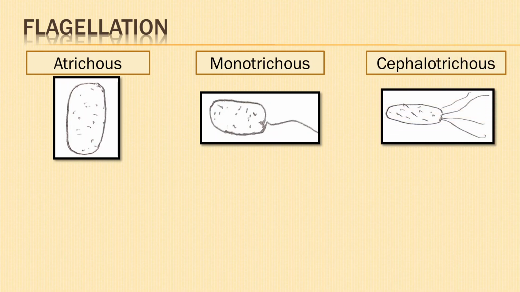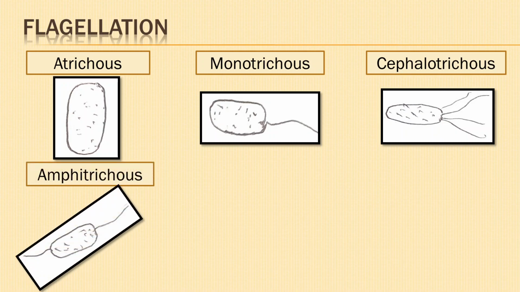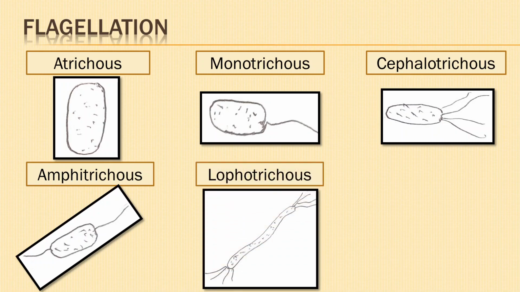Cephalotrichous. Many flagella attached at one end. Example, Pseudomonas fluorescens. Amphitrichous. As the name suggests, amphi means both, that is, single flagellum attached at both the ends. Example, Nitrosomonas. Lophotrichous. A group of flagella seen at both the ends of bacteria. Example, Spirillum volutans.